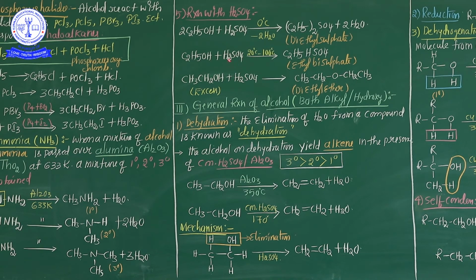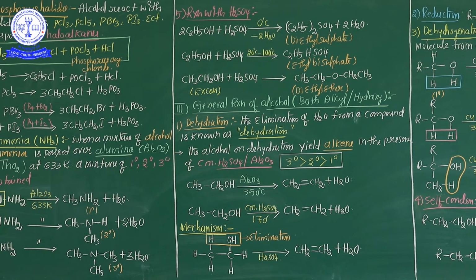So I successfully completed 2 classifications of chemical properties. Number 1 is the cleavage involving the O-H bond, and the second category is the cleavage involving the C-OH bond. So in the first category, the cleavage is between hydrogen and oxygen. In the second category, the cleavage is between carbon and the OH group. Okay?